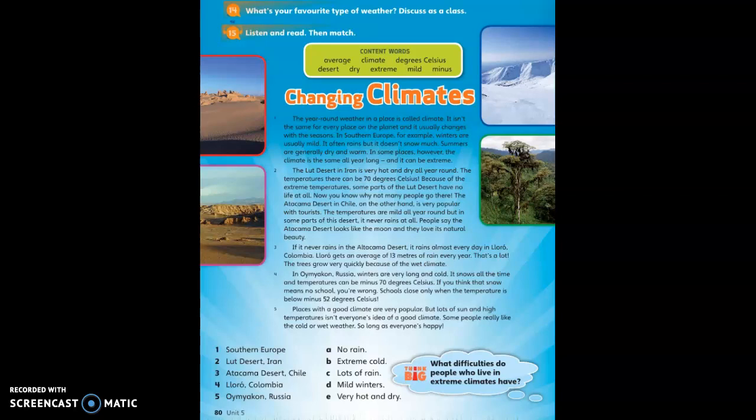As you probably saw in the video, climate is changing, and this is because of human activity. We are going to work a little bit on some of the vocabulary that we are going to come across in this text. Then we will have the chance to listen to the text and discuss it.